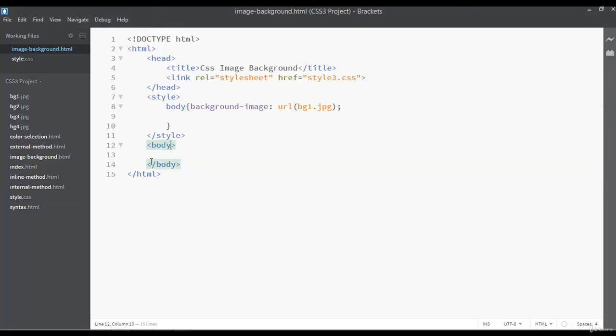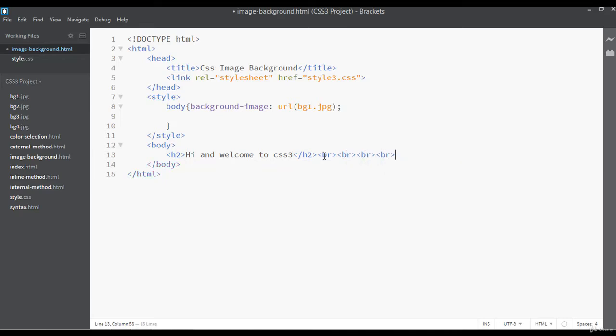So you can just go inside body tag. Let's just insert heading 2 here. Hi and welcome to CSS3. Just insert some BR here. I want to create some extra space.